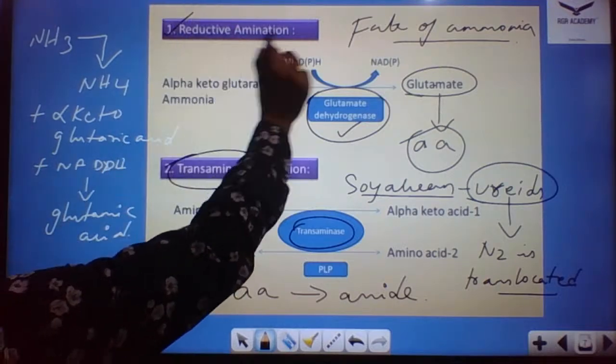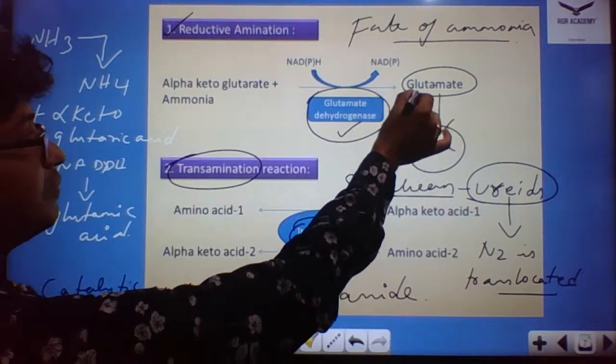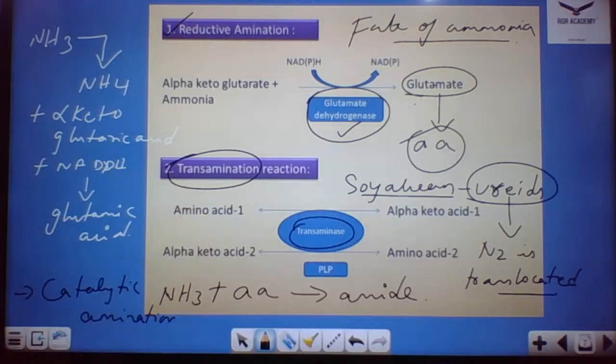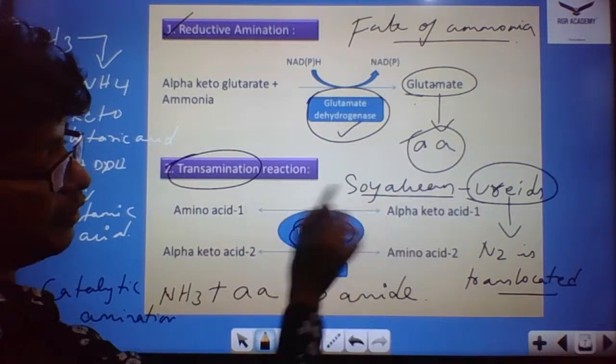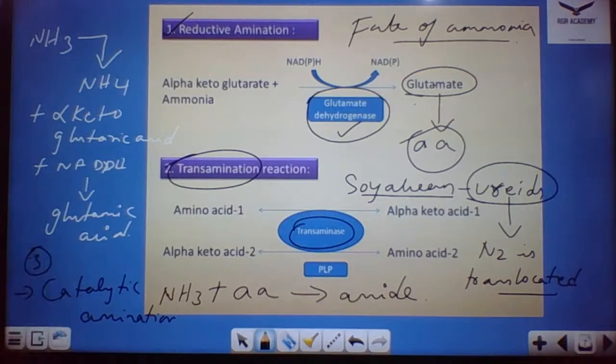First, by means of reductive amination, where you could see the ammonia is getting converted to glutamic acid. From the glutamic acid, the other amino acids are getting formed. The second process is by means of transamination, where the transfer of amino groups takes place. Then the third type is catalytic amination.